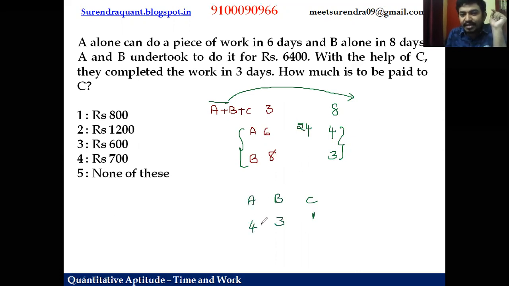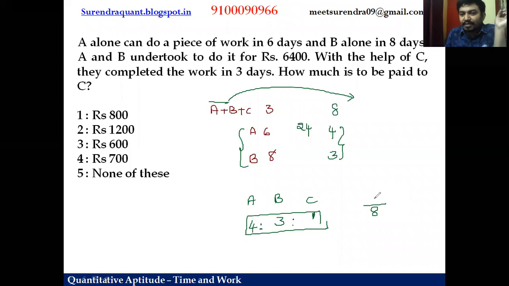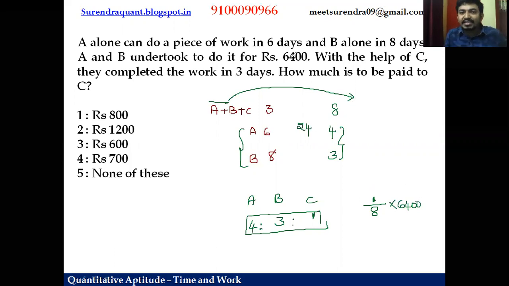So this is the wages ratio. See how simple you can do it. You need to find out the share of C. So totally 8 parts, right? 4 plus 3 plus 1, 8 parts. Out of 8 parts, C's share is 1 part. So 1 by 8 of the money goes to C. The total money allocated is 6,400. So C's share is 1 by 8, which is 800 rupees. Simple, no? So option A.